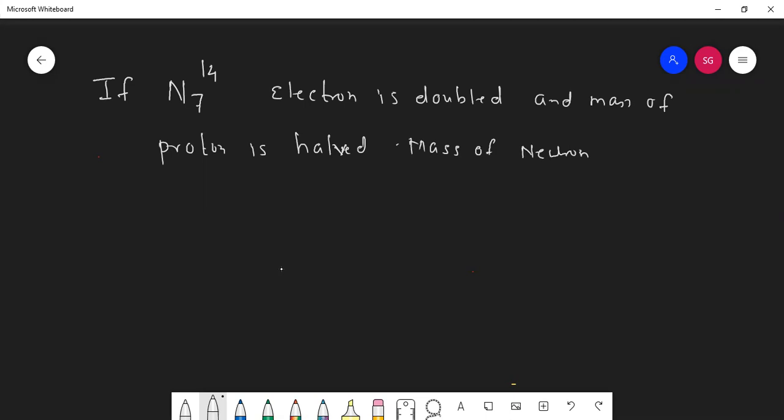Mass of neutron remains same. Calculate percentage change in atomic mass. Yes, find this.